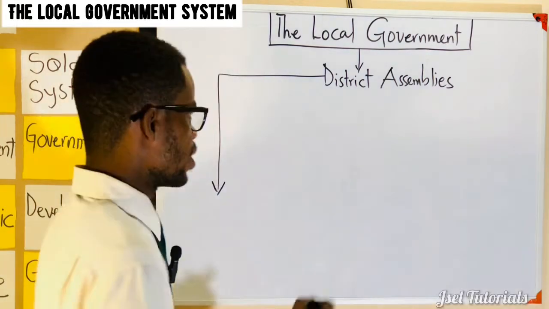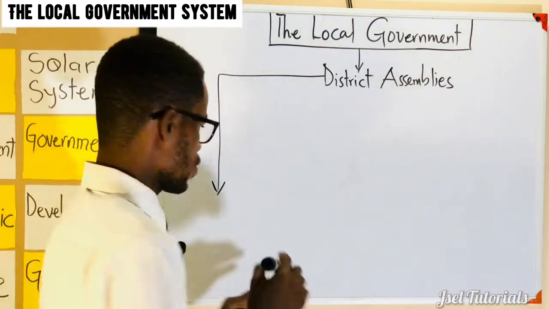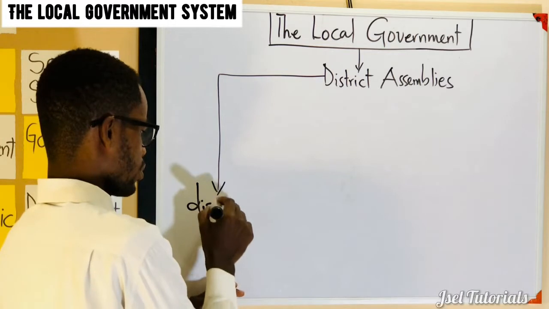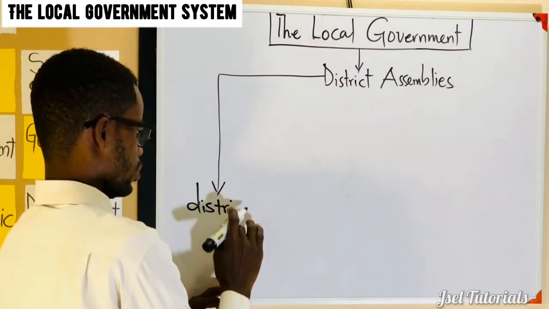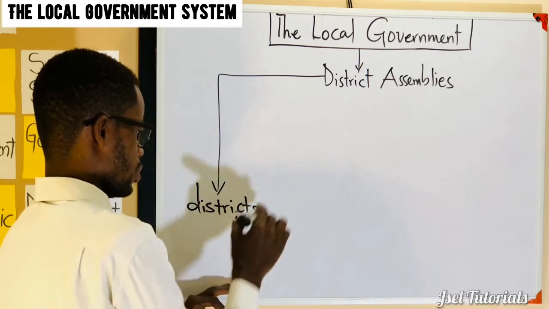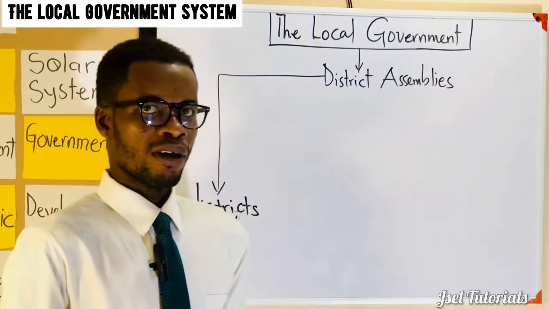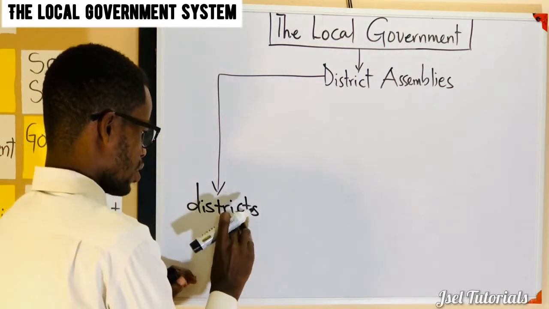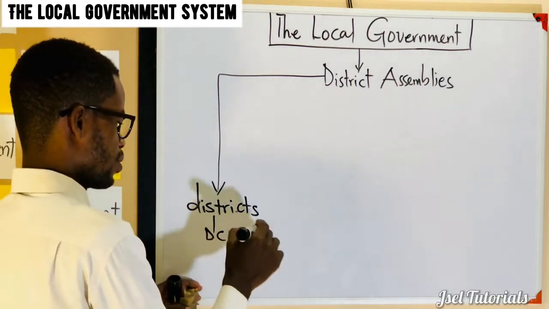Okay, when we take the normal districts, the first one, this one is headed by a district chief executive.